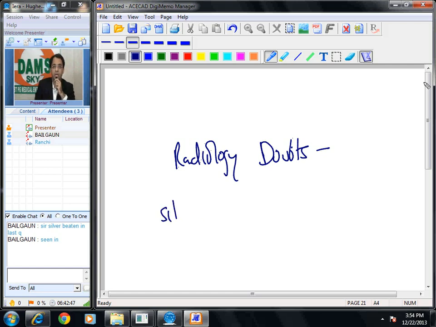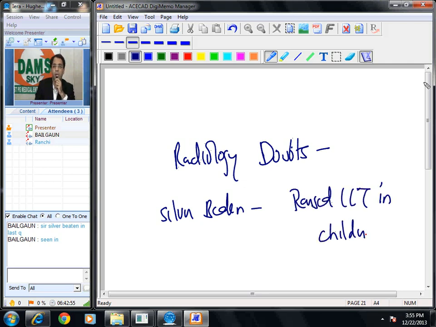Let me answer your question. Silver beaten appearance is seen in raised ICT in children. Please see, in a child, is the skull hard or soft? Soft. And the pressure is high. So what will happen? The gyri and sulci, the convolutional markings of the brain, will be imprinted on the skull. This is called silver beaten appearance. It is seen in raised ICT in children, but it is not the earliest sign. If they ask earliest in a child, you should mark sutural diastasis. Okay?